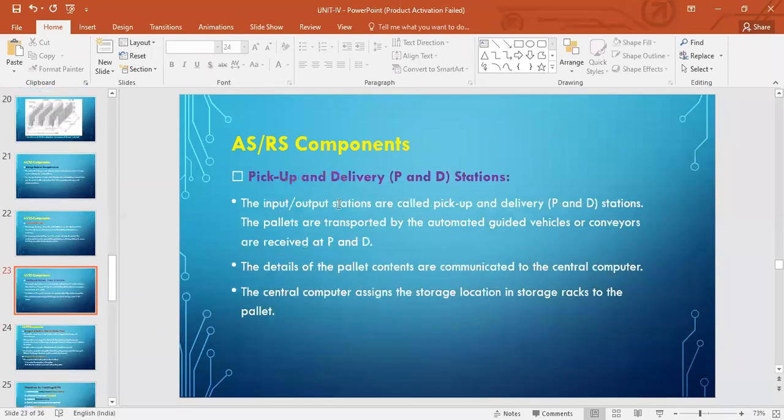Pickup and delivery, as the name suggests, input and output stations, isn't it? Basically to pick up and to deliver. They are even called input and output stations. Pallets transported by the automated guided vehicles or conveyors are received at P&D, isn't it? Details of the pallet contents are communicated to the central computer, right? What pallet number is it? You'll have that barcode system. It will scan so that we know what pallet is in what rack, right? So that central computer will handle it. Central computer assigns the storage location in storage racks to the pallet, right?